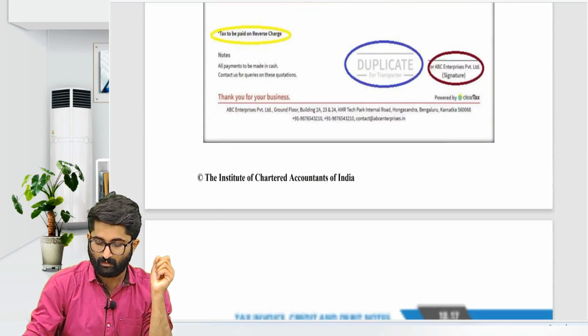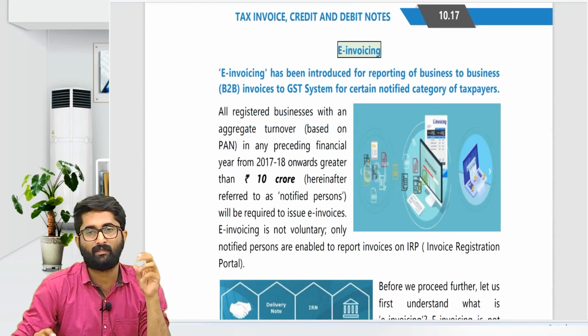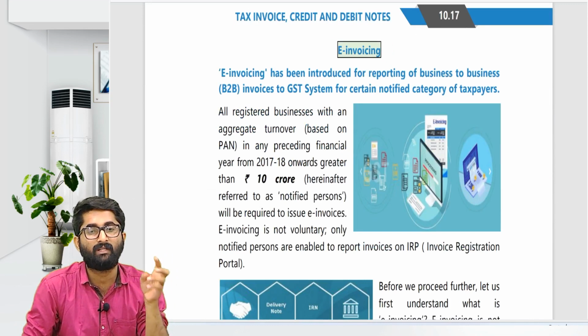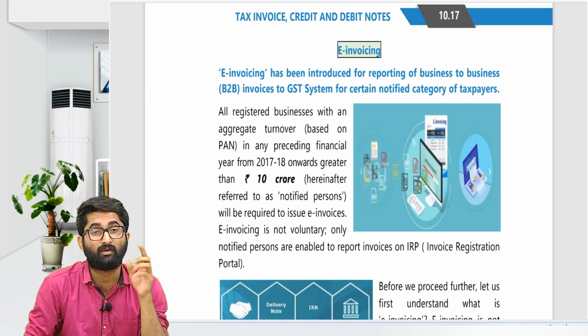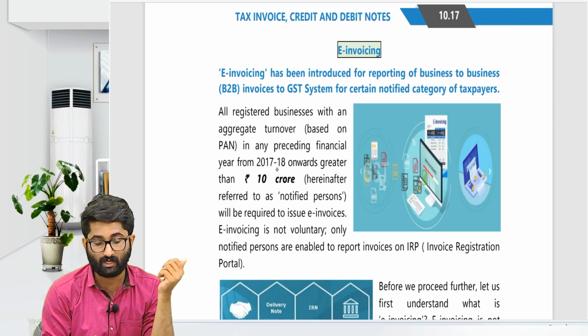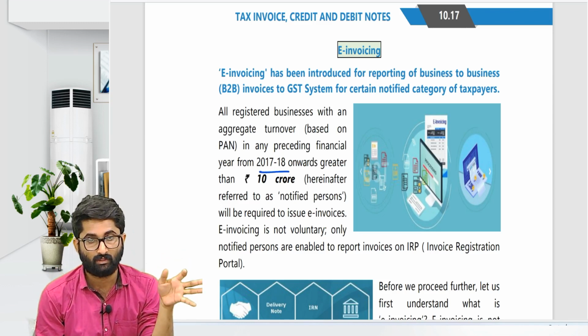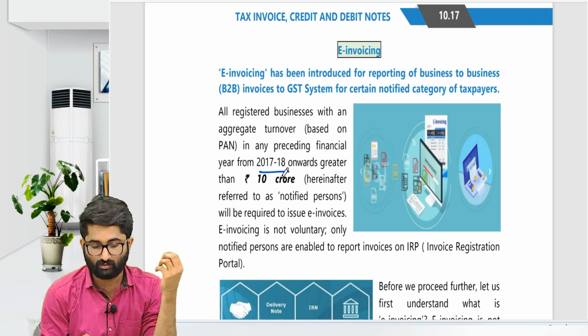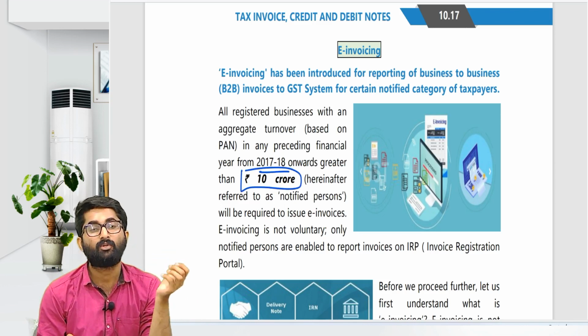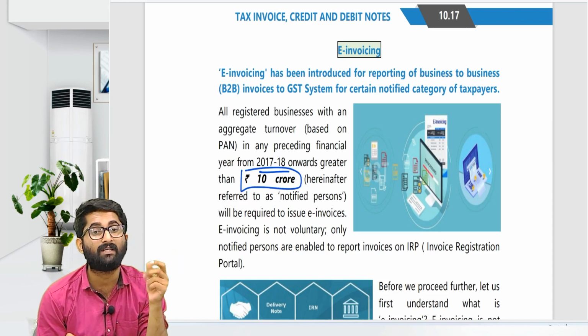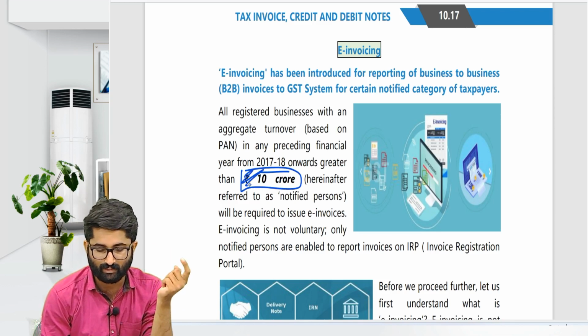And after that we will discuss e-invoicing. Remember e-invoicing: if your turnover is more than or equal to 10 crore in the preceding financial year, starting from 2018 onwards, in any year, then you have to go for e-invoicing. But the amendment says that it is not 10 crores now, it is 5 crores.